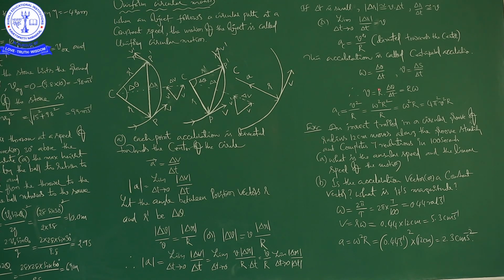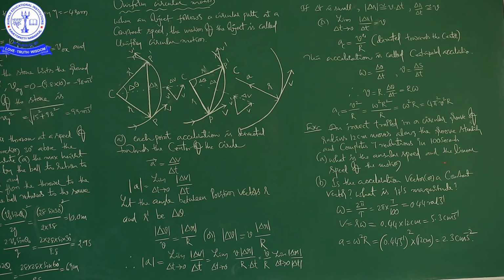Next, in continuation of this topic, one example problem. An insect trapped in a circular groove of radius 12 centimeters moves along the groove steadily and completes 7 revolutions in 100 seconds. Then he is asking us to find first the angular speed and linear speed. Next, is the acceleration vector a constant vector? What is its magnitude? These things we have to calculate.